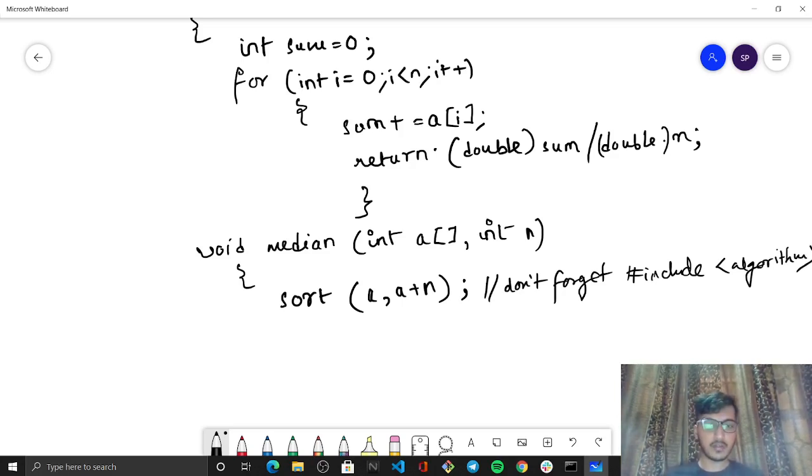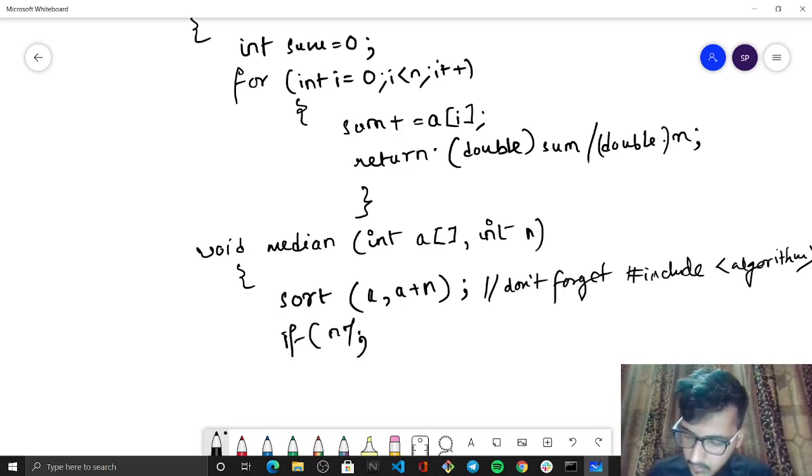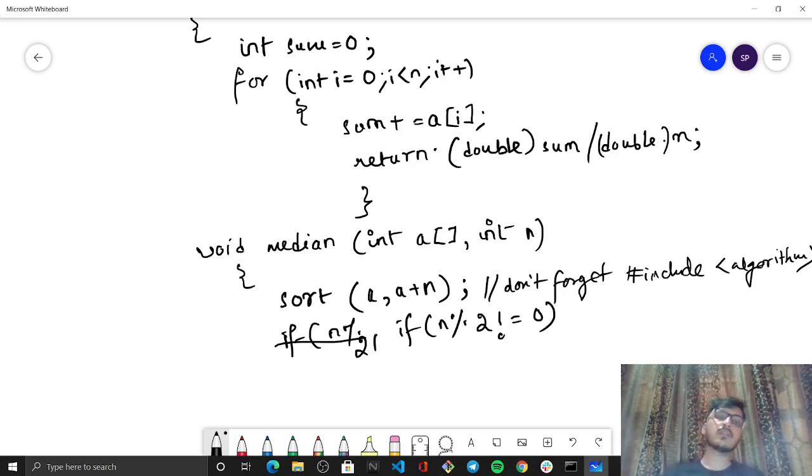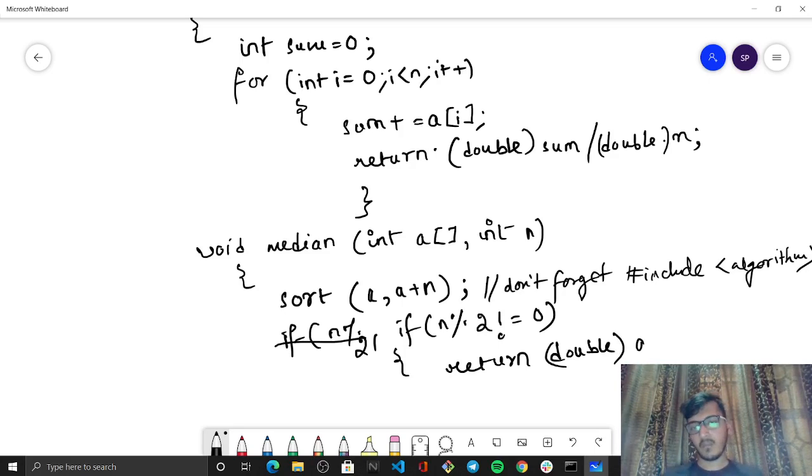Now once we have sorted this, the next thing that we should do is we should check if n modulo 2 is not equals to 0, it means that it is not an even number, that is it is an odd number. So we will be returning the formula for it was double of n by 2, I guess, right? Yeah. So we will be returning double of array of n by 2.